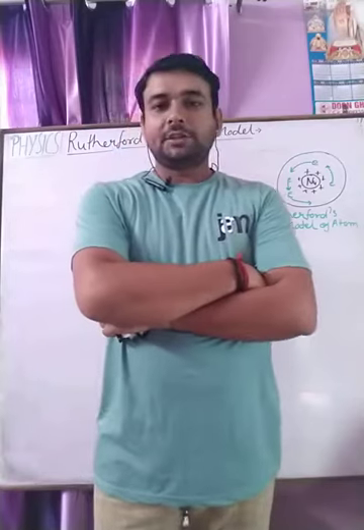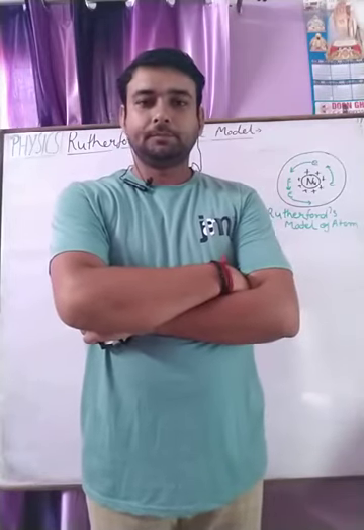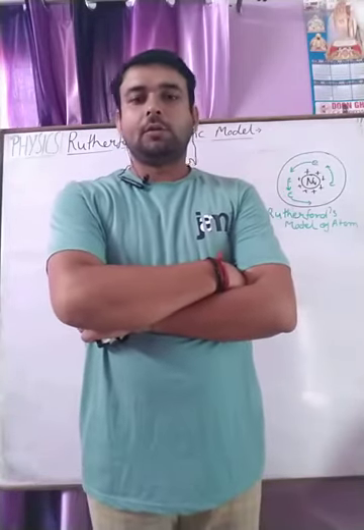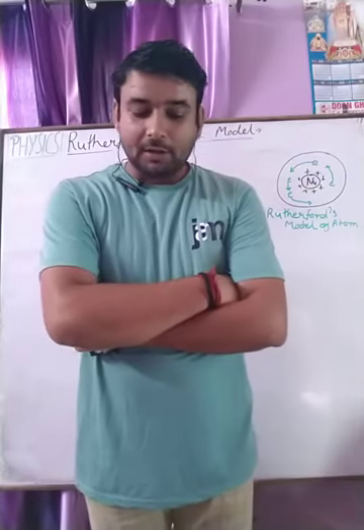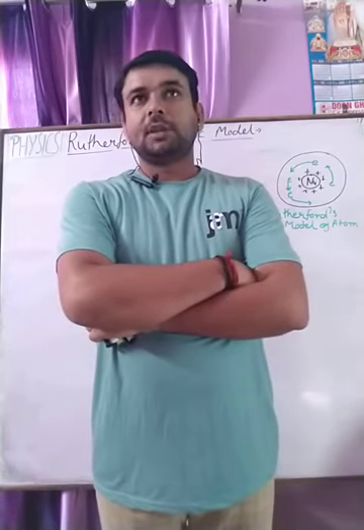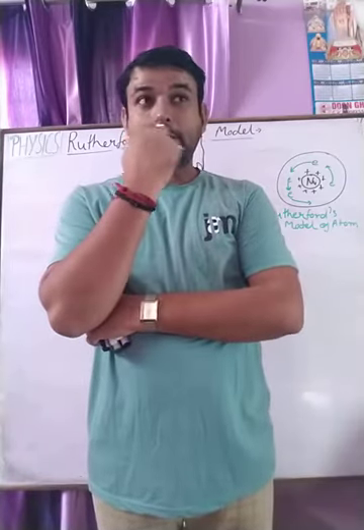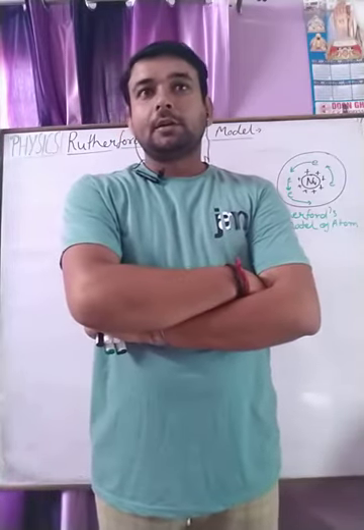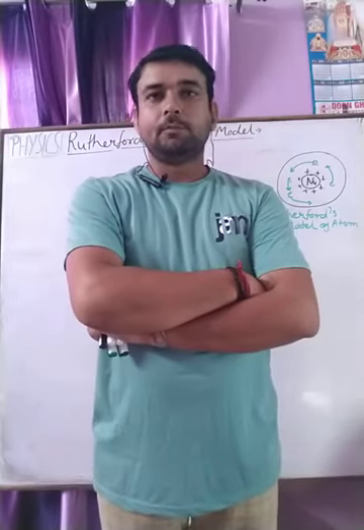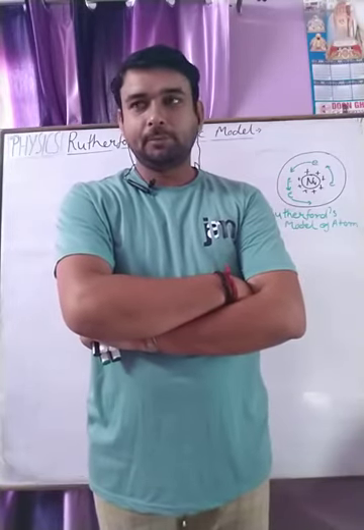Today we are going to discuss the Rutherford model of the atom. Last class we discussed the alpha particle experiment and Rutherford's conclusions from it.